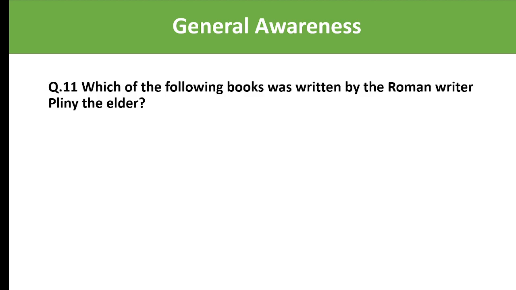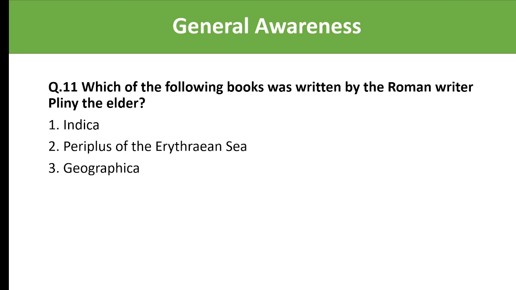Next. Which of the following books was written by the Roman writer Pliny the Elder? Options: Indica, Periplus of the Erythraean Sea, Geographica, and Natural History. So which of the following books was written by Roman writer Pliny the Elder? The answer is Natural History.